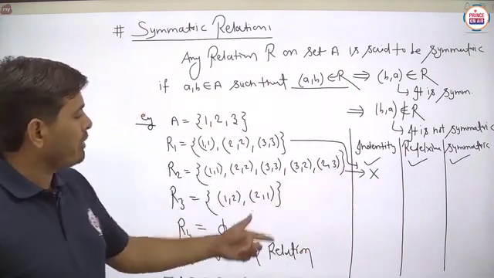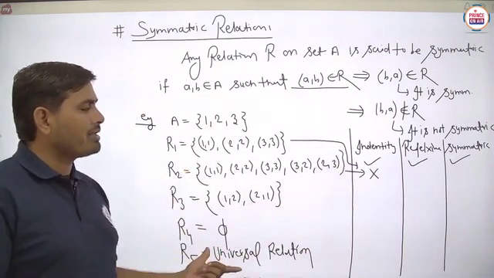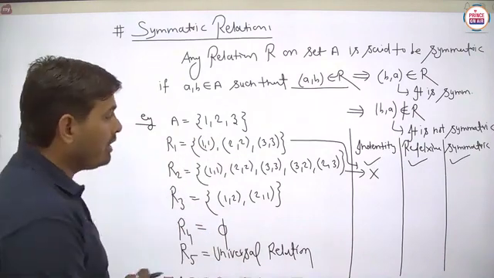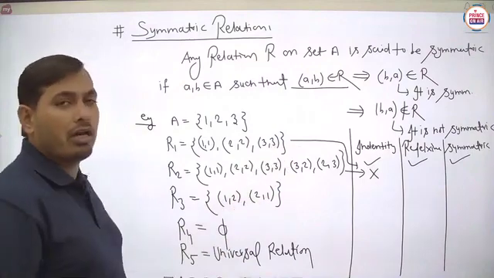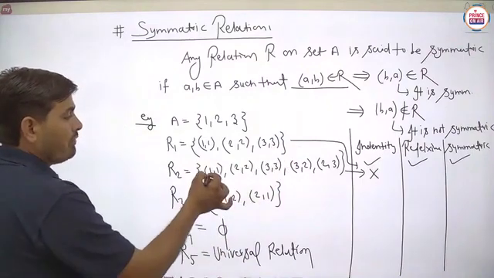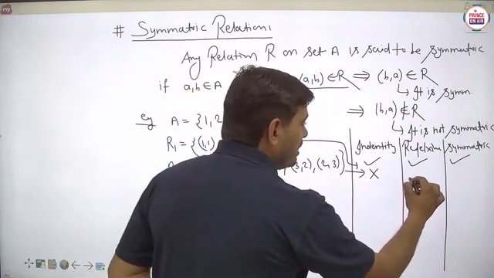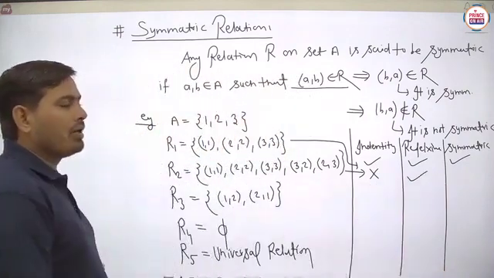Means no other particular relation on this set, in spite of this R1, is said to be identity. Is it clear? Now what can we say about the reflexive nature of the relation? So (1, 1) is there, (2, 2) is there, (3, 3) is there. So definitely, student, it is said to be reflexive, no problem.